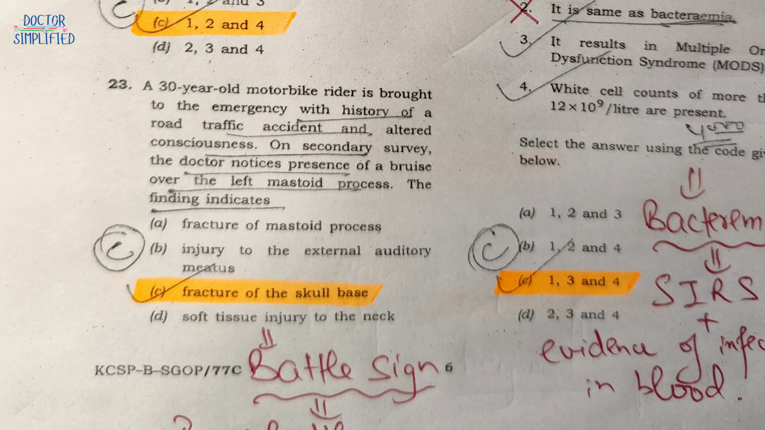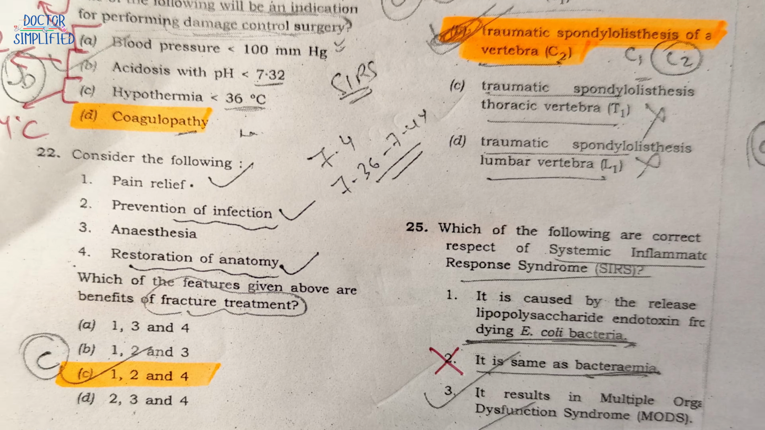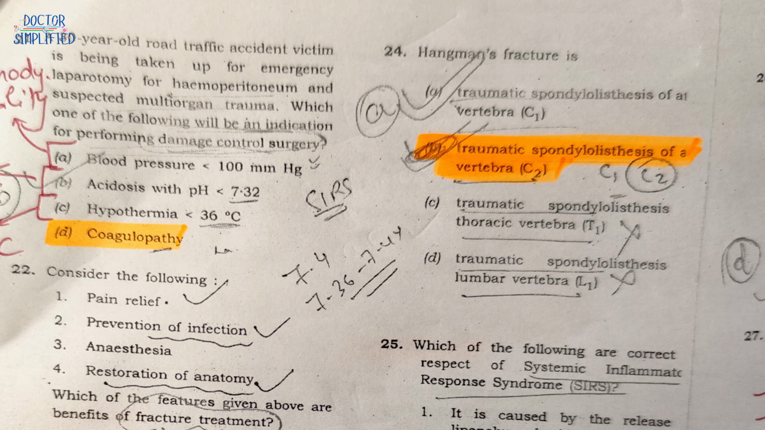Now moving on to question number 23, which talks about a bruise over the left mastoid process. The findings indicate, so we know that bruise over the mastoid process is what we term as Battle sign. So the common mnemonic for it is B for Battle, B for bruise, B for basilar skull fracture, and B behind the ear, that is the mastoid process. Hangman's fracture is associated with hanging. The option B is the correct answer, because it is traumatic spondylolisthesis of axis vertebra, which is C2.